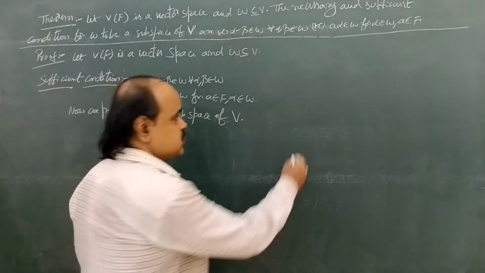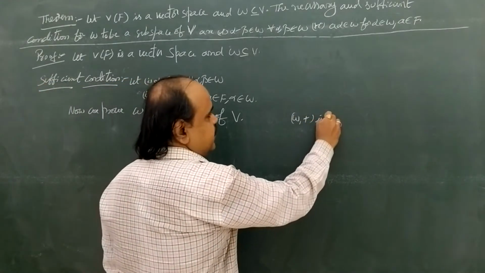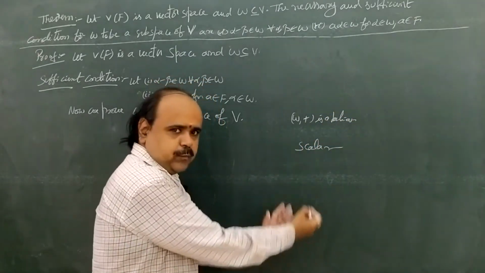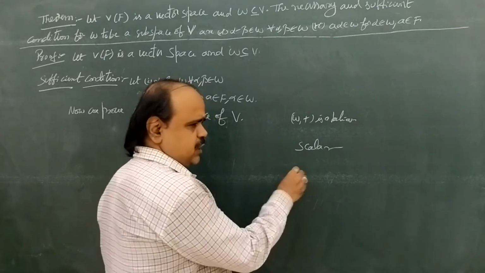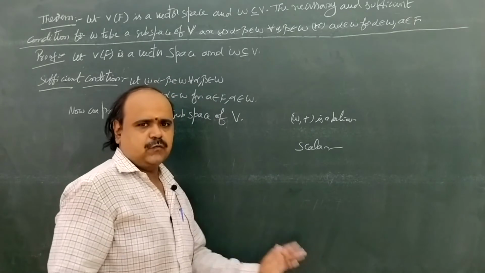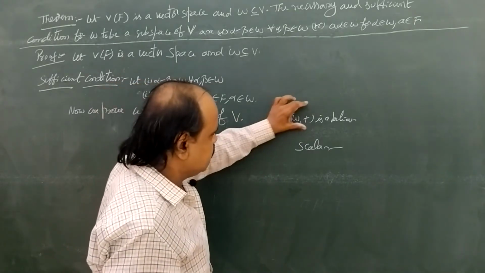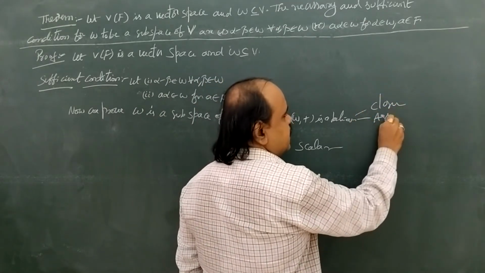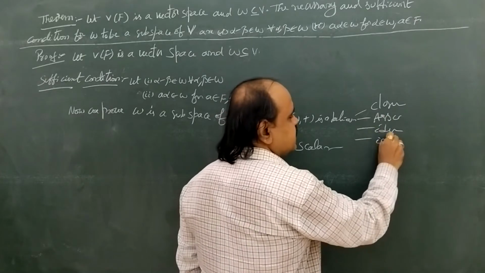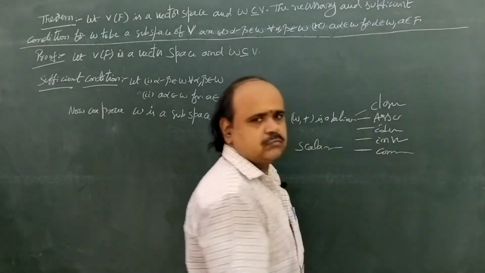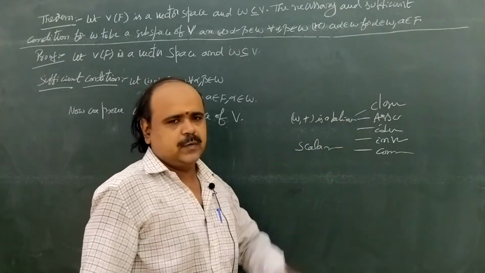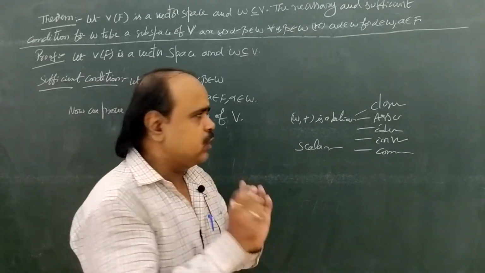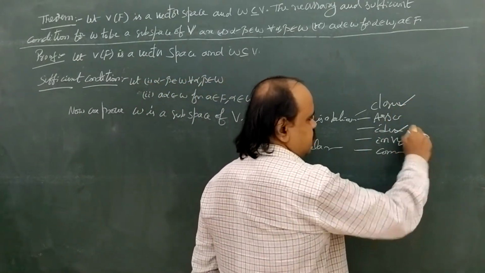So what are the vector space conditions? (W, +) is abelian. Second one, scalar multiplication, and the last one, four properties: a into alpha plus beta, and a plus b into alpha. There are four conditions. Now come to (W, +) is abelian. What is an abelian group? It satisfies closure, associative, identity, inverse, commutative. These properties are included in the abelian group. But here, to prove (W, +) is abelian, we are going to prove only closure, identity, inverse. Enough.